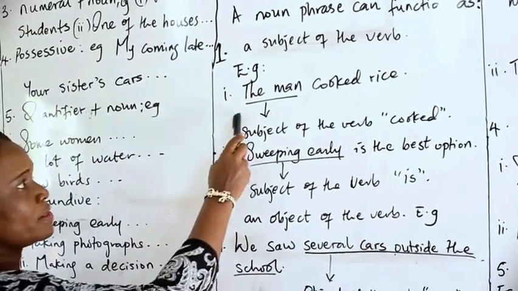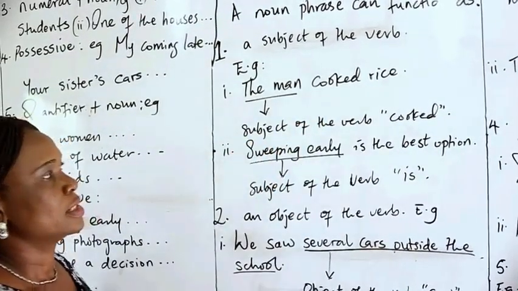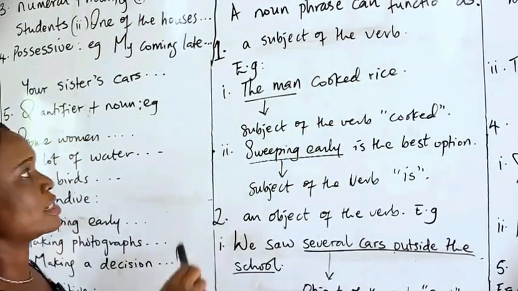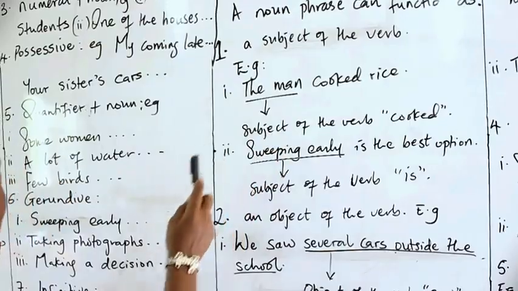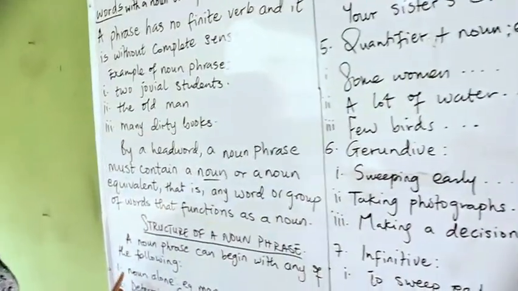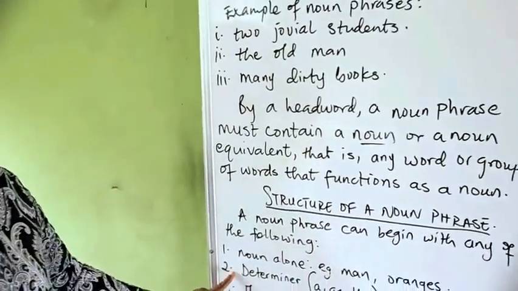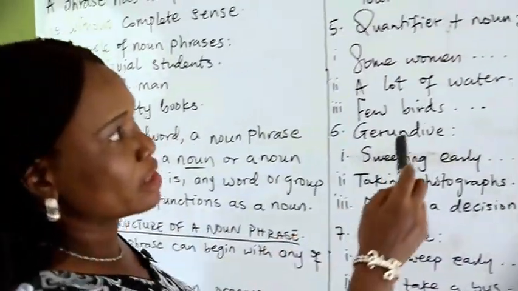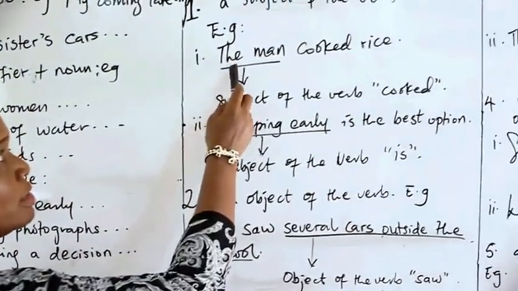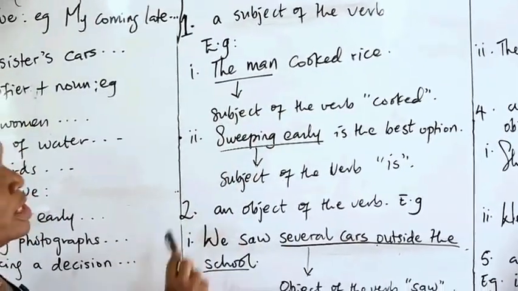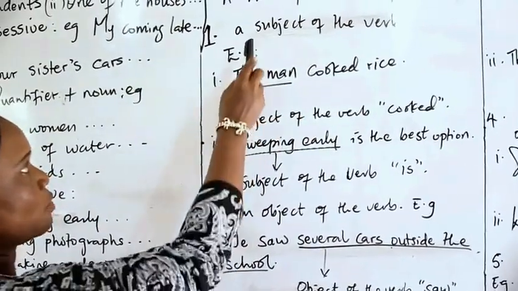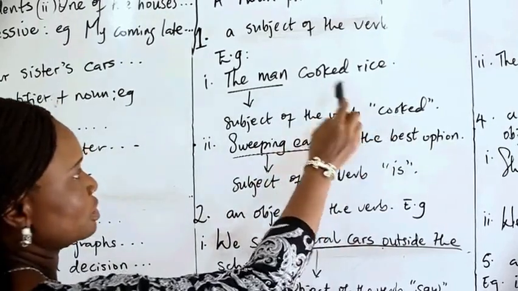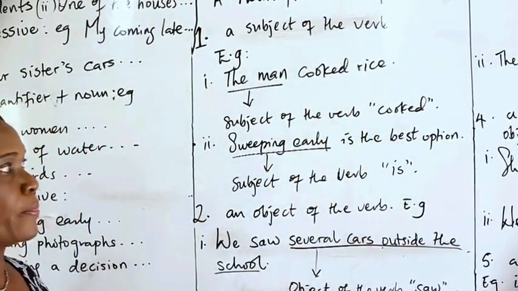Example 1, the man cooked rice. What we have there as a noun phrase is the man. Since we have already discussed that a noun phrase can start with a determiner plus noun, the man, therefore we make a complete sentence here by having the man cooked rice. The man is a noun phrase. And what is the function? Subject of the verb cooked. Cook is the main verb.